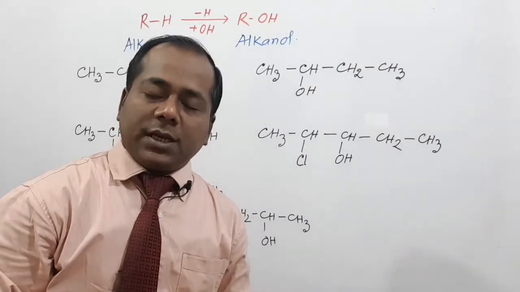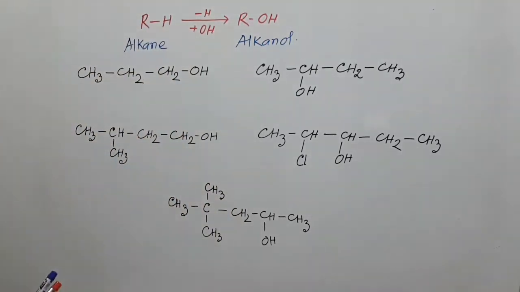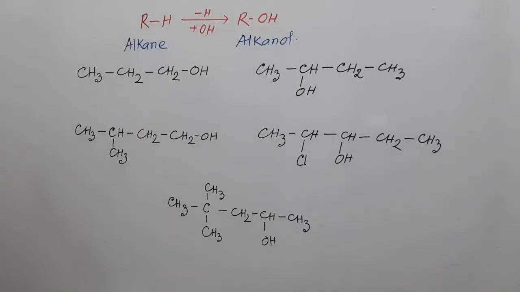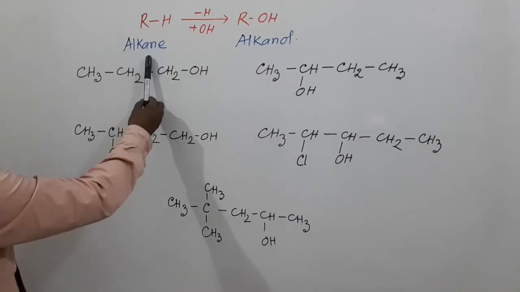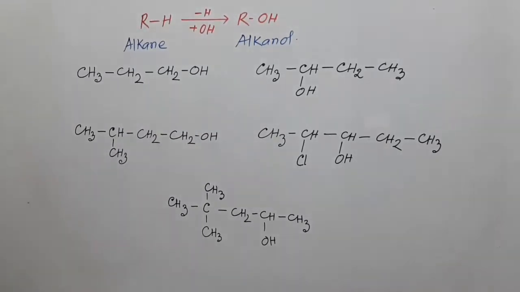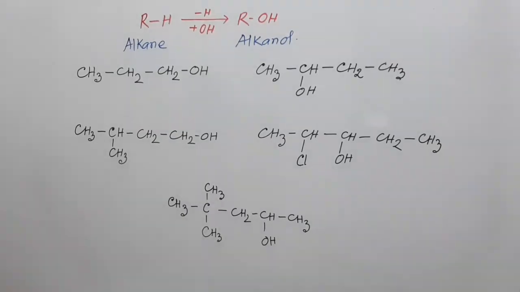My dear students, according to our discussion, we can say that when one hydrogen atom is replaced from alkane and a hydroxyl group is added, then the compound will be alkanol.